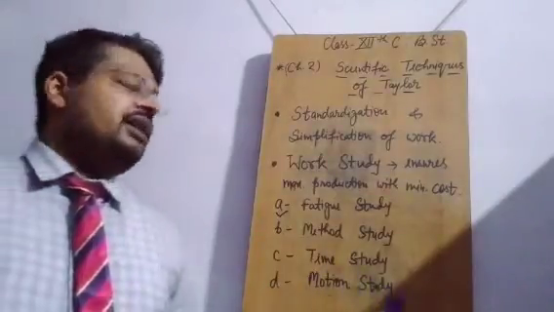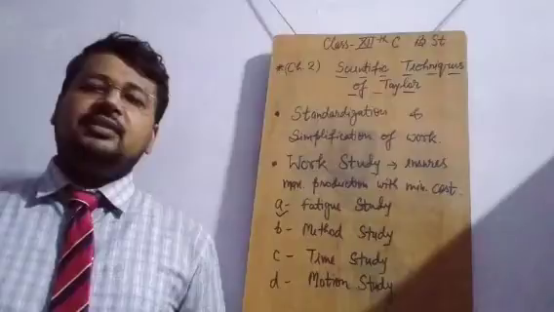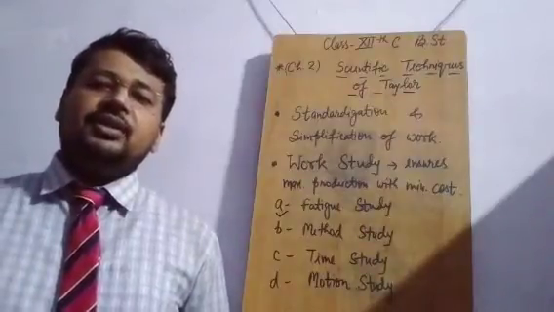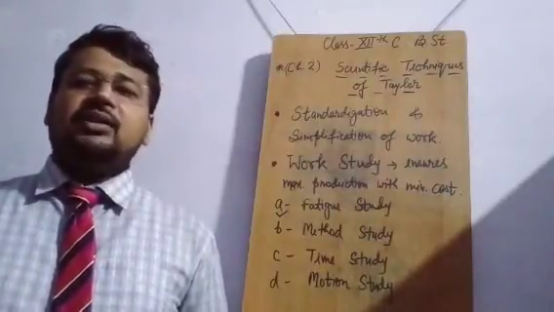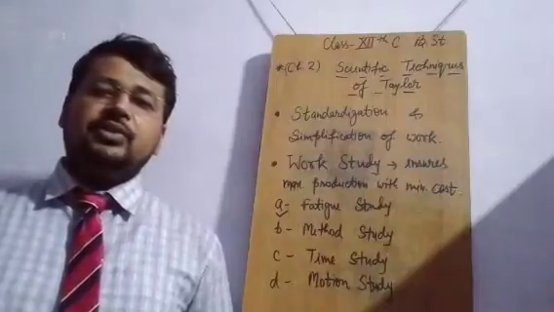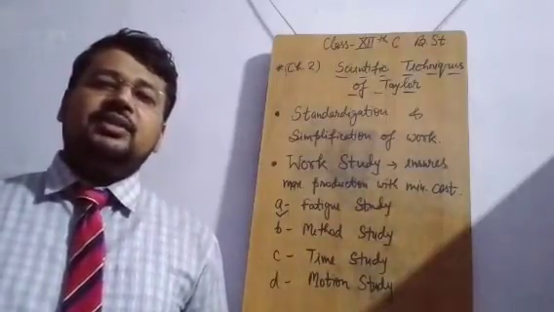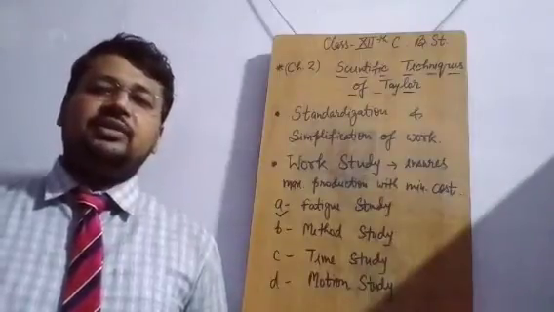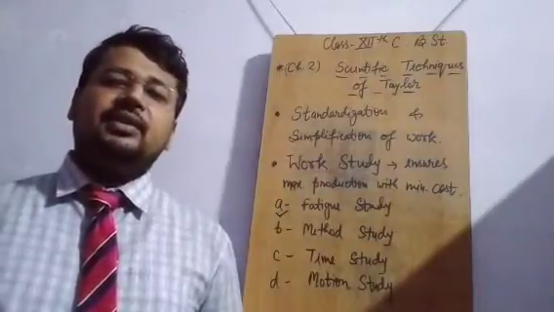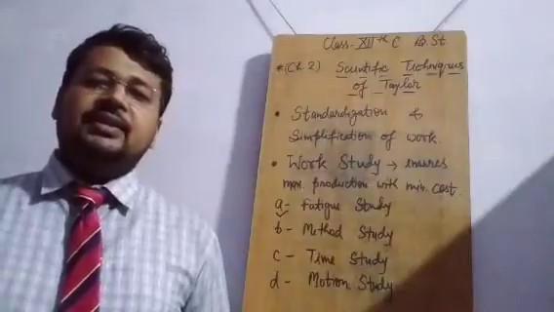Last is motion study. This study tries to find out what are the productive and what are the unproductive motions of the human resource and the machines. Any movement that is being noticed during the manufacturing process should be productive. You can use artificial intelligence.